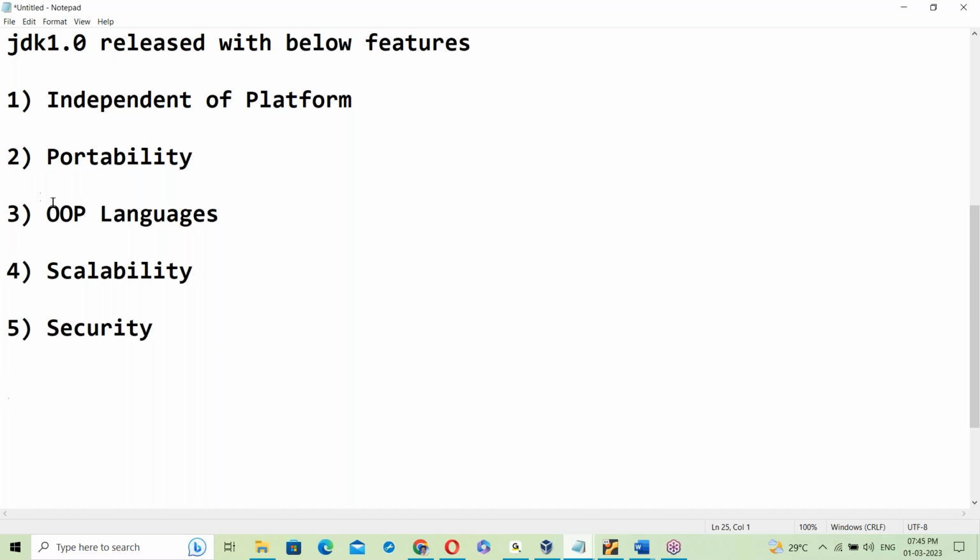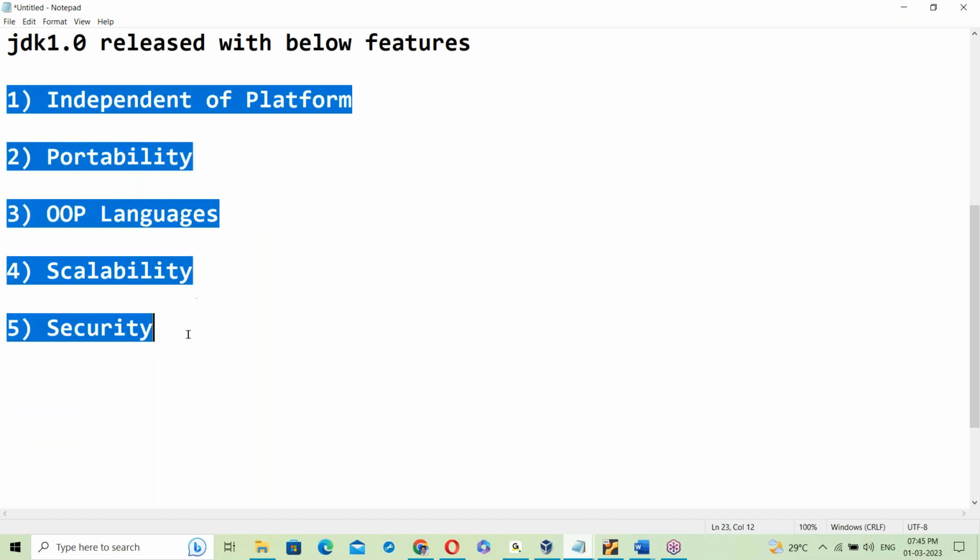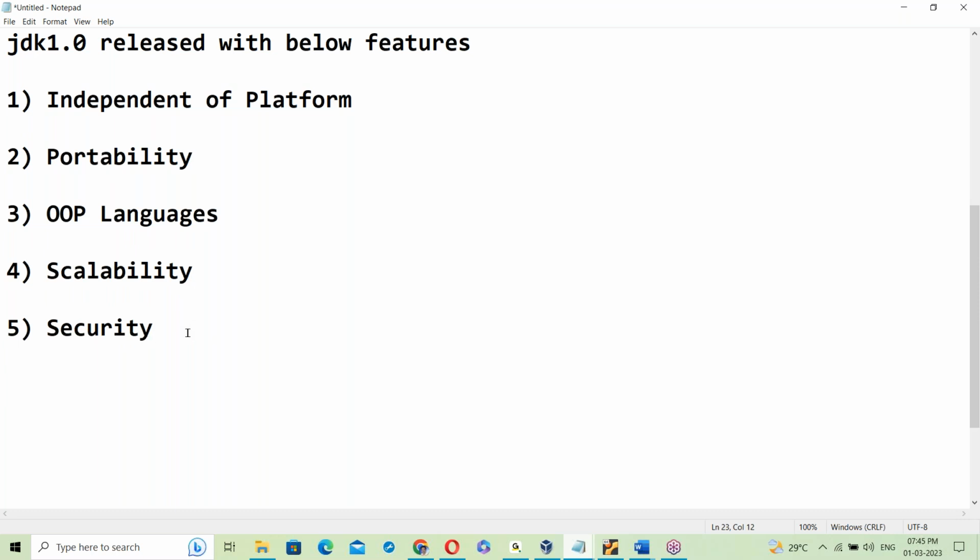Now here, these are the Java features. To understand these features, some software basics are required. We may not be able to understand these features directly.